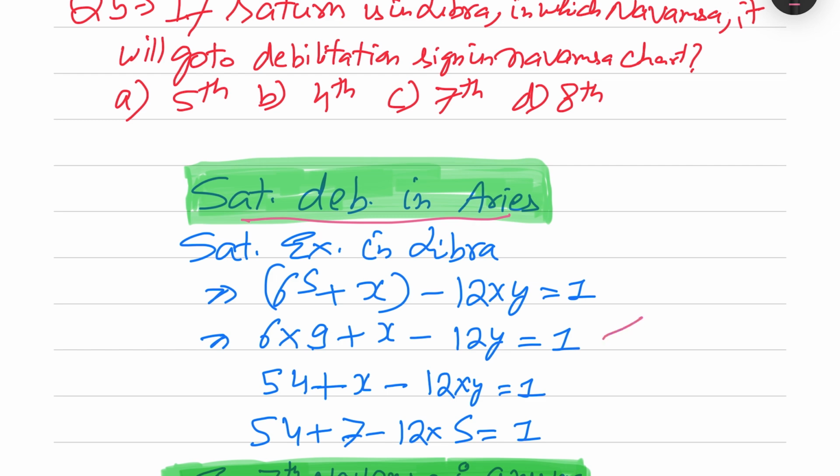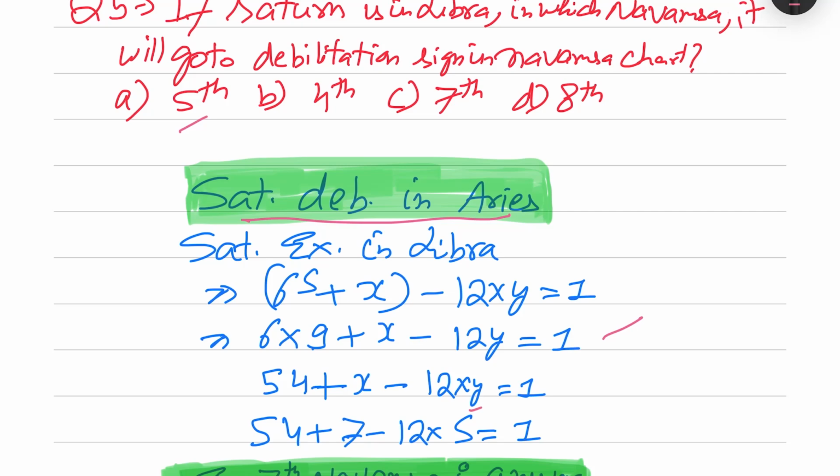So if we put 6 into 9, it is 54, plus some number, minus a multiple of 12. Let's take it as 5. So 54 plus 5 is 59, in which the x value will be 4. 59 minus 48 is 11. So it is not the debilitation point for Saturn in the Navamsha chart.